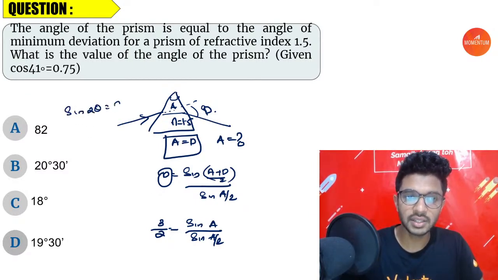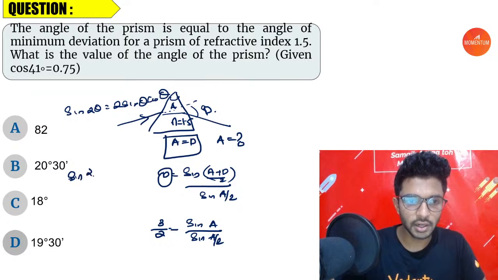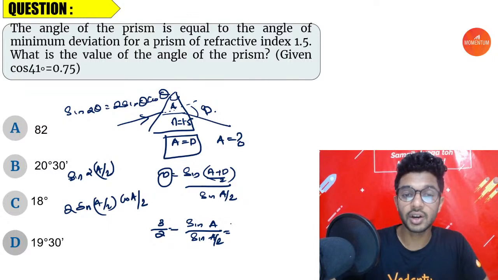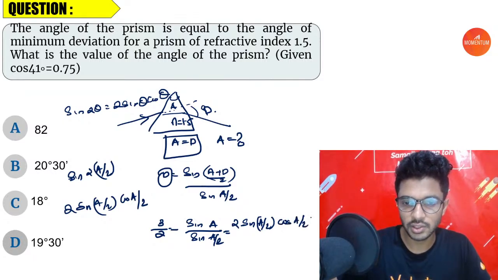sine 2 theta is equal to 2 sine theta cos theta, right? Identity from trigonometry. Similarly, sine of 2 times A by 2. What is 2 times A by 2? Sine of A. How will you write it? 2 sine A by 2 into cos A by 2. Yes, we're going to do the same here. Sine A is equal to 2 sine A by 2. Then what do we have left? Yes, it is cos A by 2.